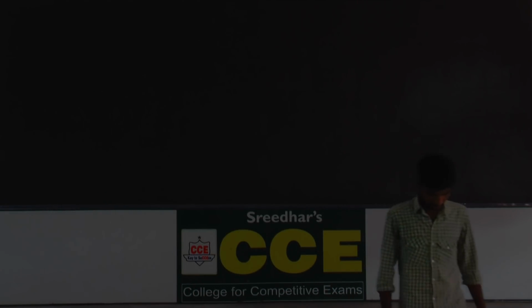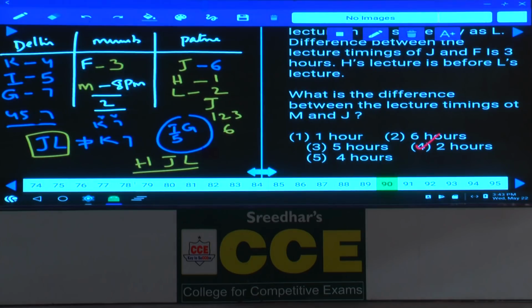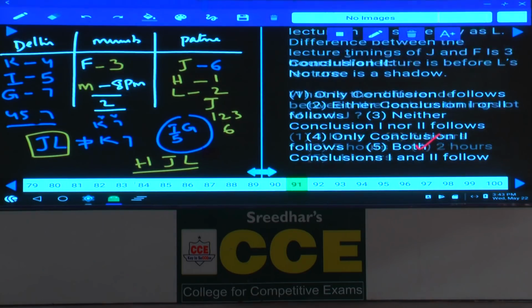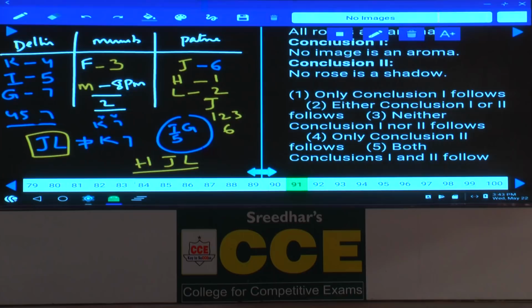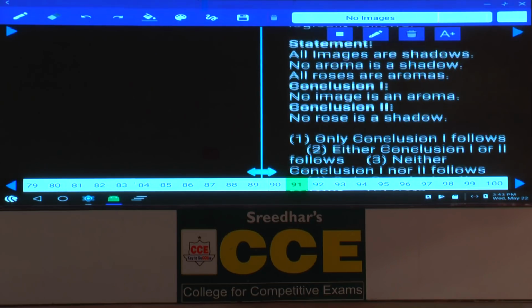And the difference between these two is 2 hours, that is choice 4. Now this is about question numbers 86 to 90. Then 91 to 95. Now question numbers 91 to 95, these are based on syllogisms and conclusions logically follows.